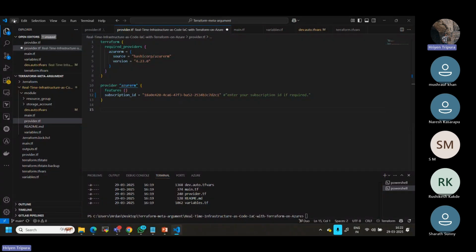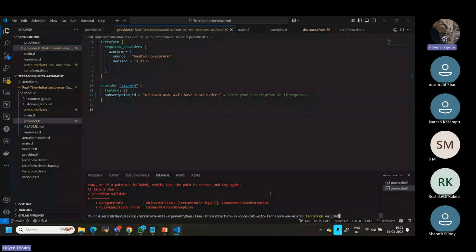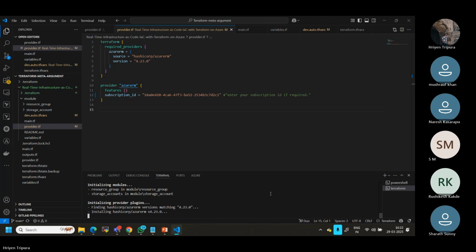Now I will try to log in, I mean, create the resource here. This is a particular module, not outside of the module. As I mentioned, I have switched to the branch. So if I type now, I need to run terraform init once again. I can check if it is already installed, maybe. Yeah, so I will run it. There's an issue, sorry, the spelling is wrong. terraform init, I will run. This is within the module. So as I told you, you have to mention the specific requirements in your variable file and organize accordingly. Okay, so it is initializing right now. Let's wait for maybe a couple of minutes.